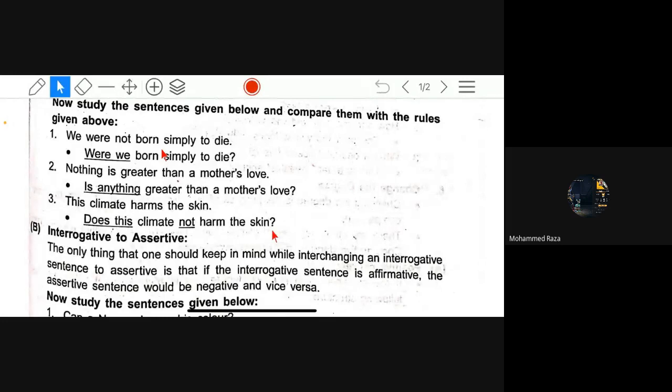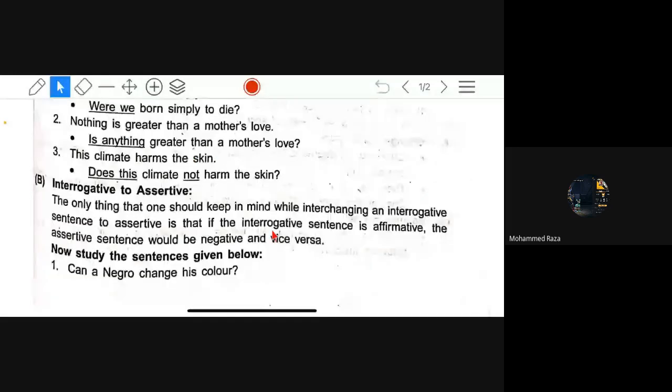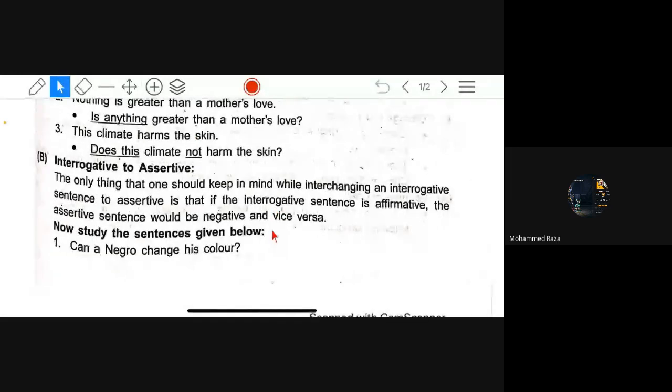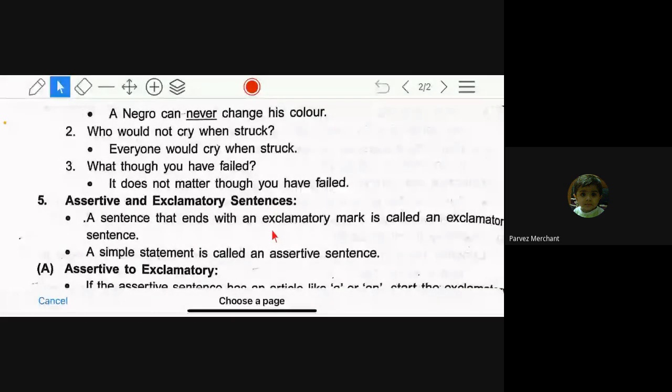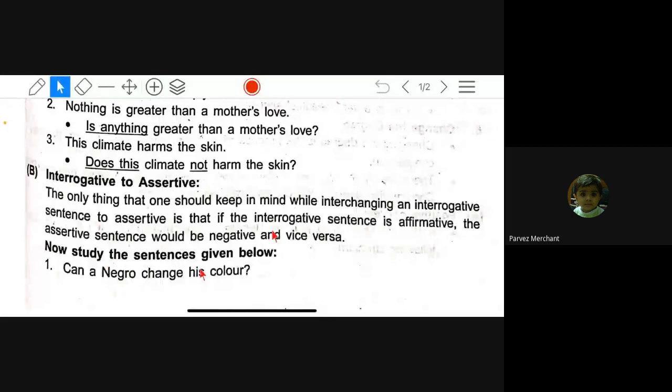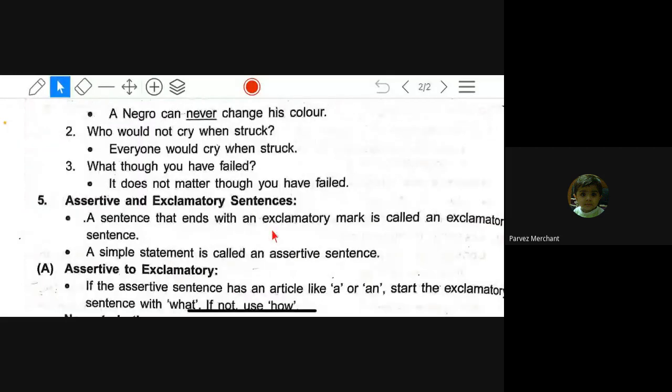Do you all remember this, we have done yesterday? Assertive to interrogative. Yes, sir. Interrogative to assertive. You remember? Can a Negro change his color? A Negro can never change his color. Who would not cry when struck? Everyone would cry when struck. What though you have failed? So in the rules it was given, if what though is given, you have to start with it does not matter. It does not matter though you have failed.